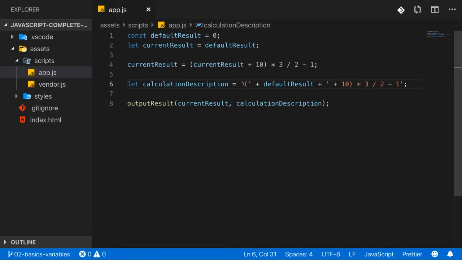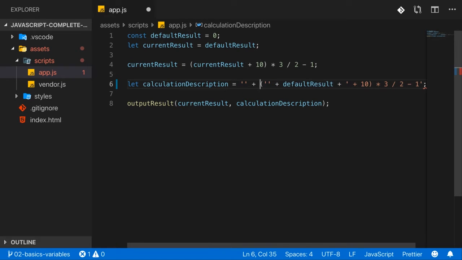Well, then you could try to add a single quote inside of a single quote, but this won't work. Instead, what now happens is that JavaScript creates a string here and creates a string here, and in between it has this bracket, which actually leads to some invalid JavaScript code overall here, because we're not using any operators that would try to concatenate that. And even if we would, a single opening bracket like this is not valid JavaScript code.